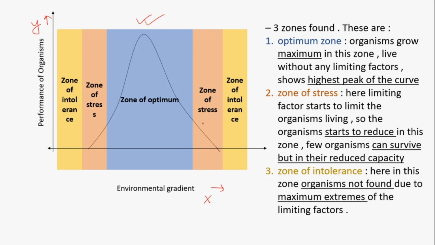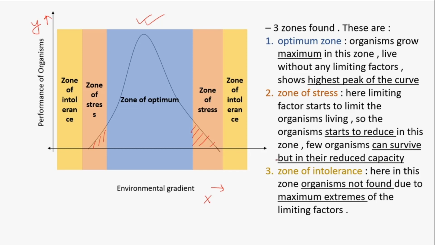Next is the zone of stress, on both sides of the bell-shaped curve. In this zone, organisms' performance starts to drop, as you can see in these two zones. That means organisms are surviving but at reduced capacity.